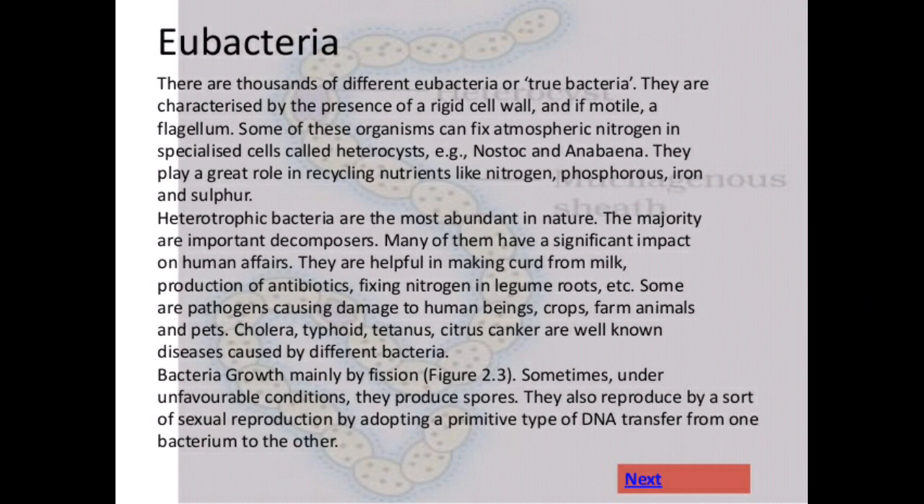Bacteria grow mainly by fission. Sometimes under unfavorable conditions, they produce spores. They also reproduce by a sort of sexual reproduction by adopting a primitive type of DNA transfer from one bacterium to the other.